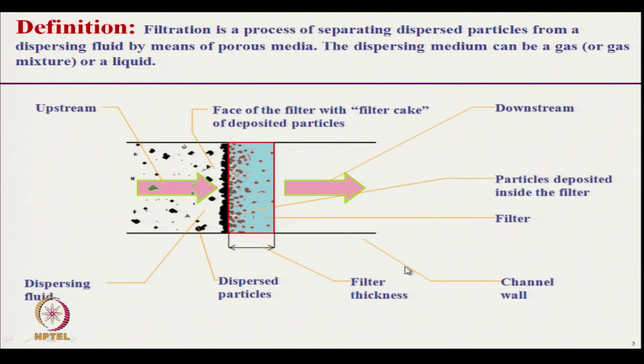So, this is the channel wall, lower wall and upper wall, through which the dusty fluids pass, and the pressure at the upstream side is higher than the pressure at the downstream side, and this difference is known as pressure drop. We will discuss all these parameters.